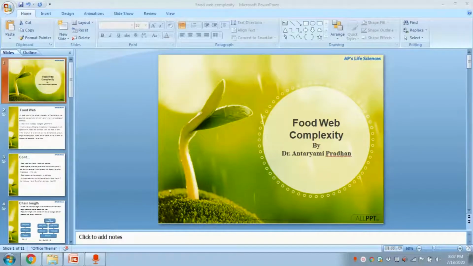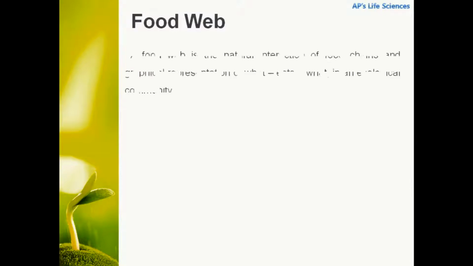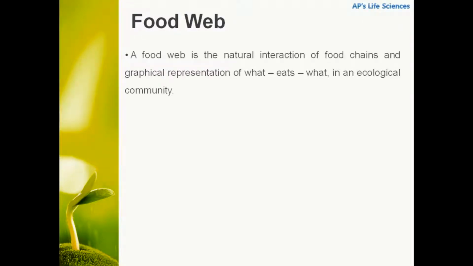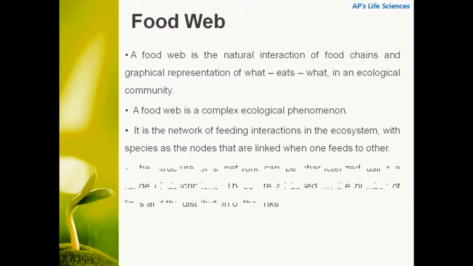In this video, I will explain food web complexity. So let's start. What is a food web? A food web is the natural interaction of food chains and a graphical representation of what eats what in an ecological community. So it is a complex ecological phenomenon, a network of feeding interactions in the ecosystem with species as nodes, which are linked when one feeds on another.